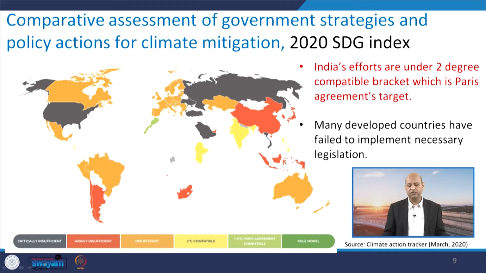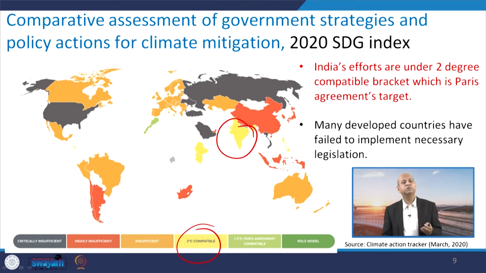It is in the 2 degree compatible bracket, which is as per the Paris Agreement. That is a very good group, because several developed countries are not falling in that category. They are critically insufficient in their performance.